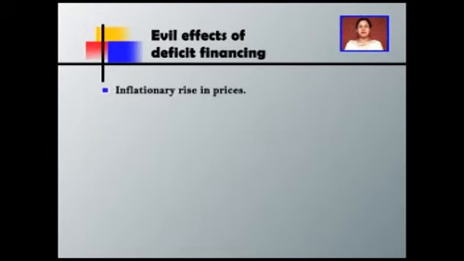First, inflationary rise in prices. Due to deficit financing, the circulation of money increases in the economy. And as the circulation of money increases, the demand of the people increases along with that. But due to the absence of an increase in aggregate supply in the economy, the prices rise.